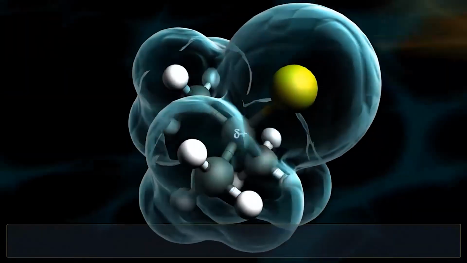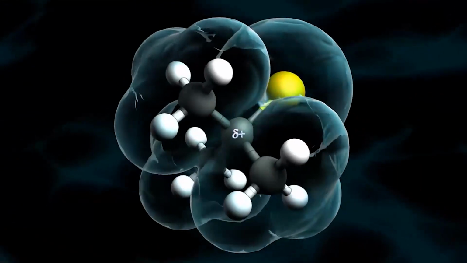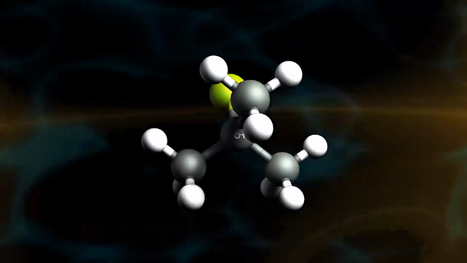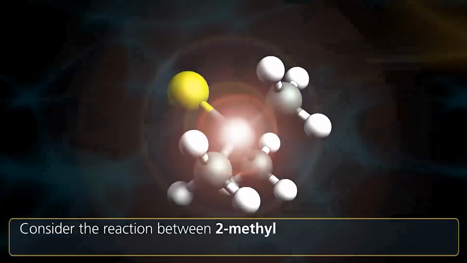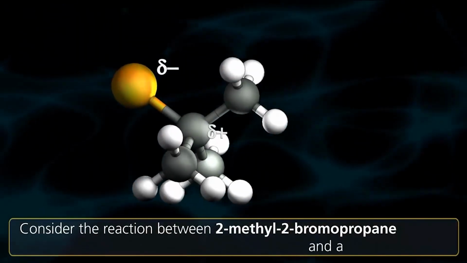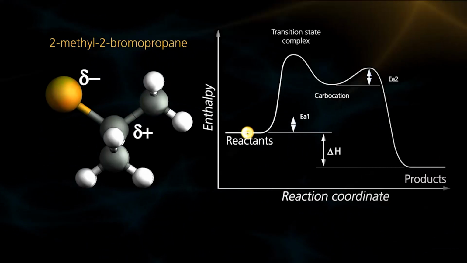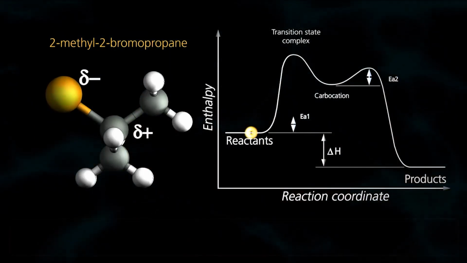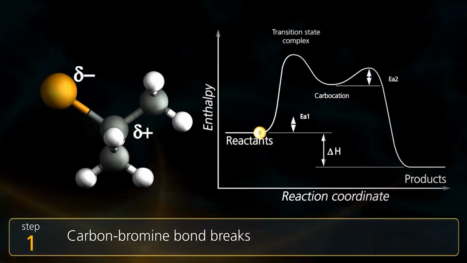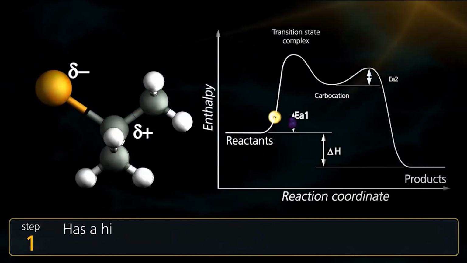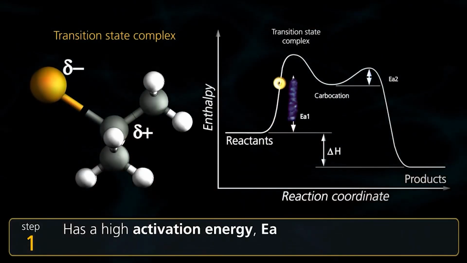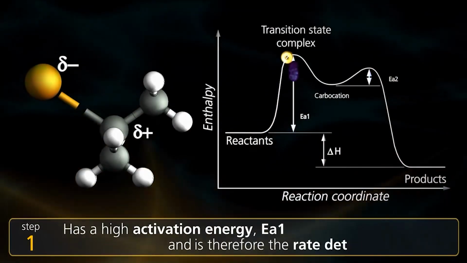The central carbon atom, as we know, is polarized as delta plus, and the halogen end is negative in charge. So, when you consider the reaction of 2-methyl-2-bromopropane with a hydroxide ion, the first step involves the breaking of the polarized C-Cl bond.